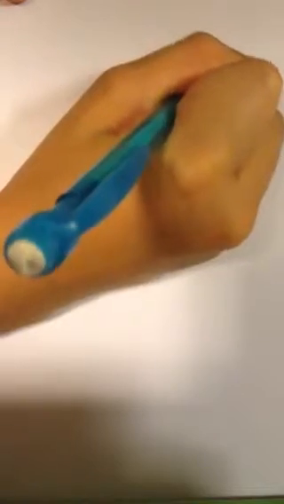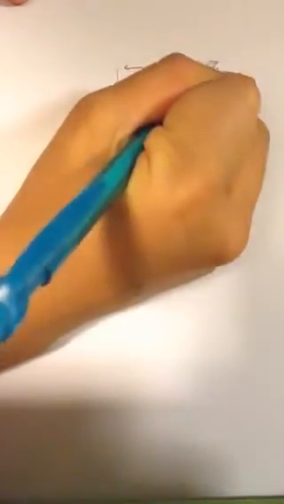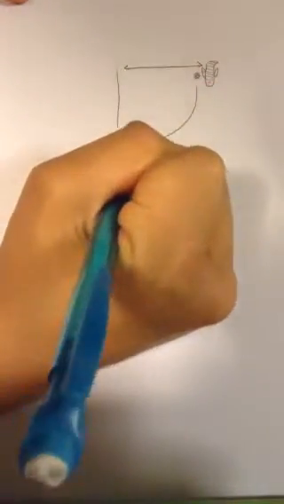Alright, so the first thing we want to do is list all the information and draw a picture so that we know what we're going to be doing. Let's move the textbook. So the first thing we're going to do is draw a picture. This is going to be our plane, our bomber. I apologize for the horrible drawing. And this is going to be the ground. And then this will be our little bomb here, going down on this path.